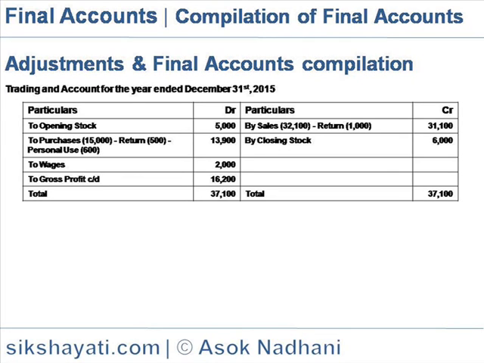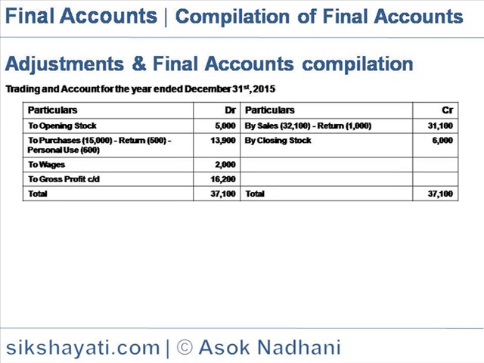Trading account for the year 2015. Now we compile the trading account. In the credit side is sales 32,100 minus sales return 1,000, so the net sales is 31,100. Closing stock is 6,000.